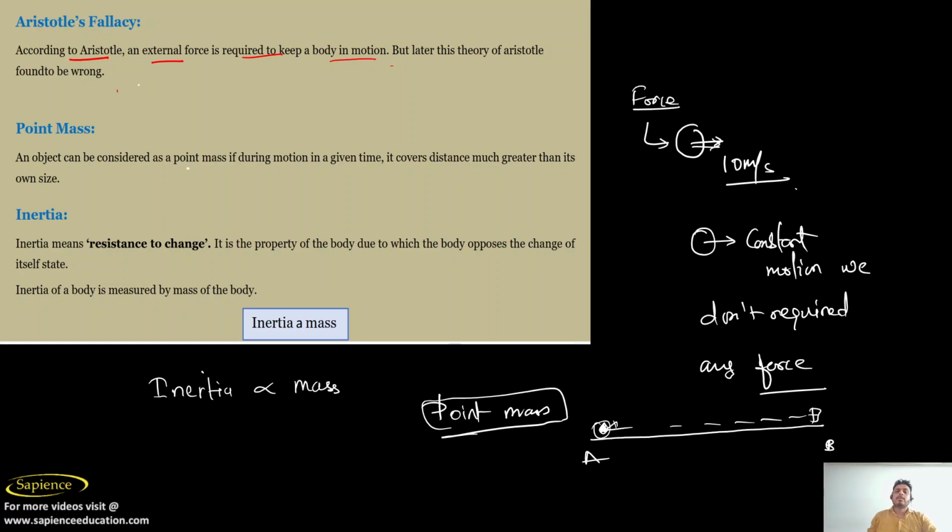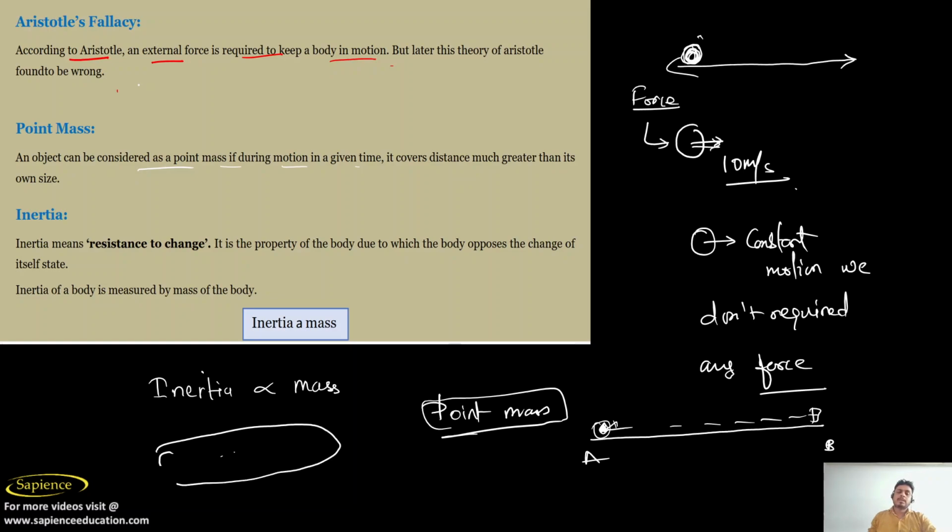An object can be considered a point mass if, during a motion in a given time, it covers a distance much greater than its own size. For example, the earth is also considered a point mass when compared in the solar system.